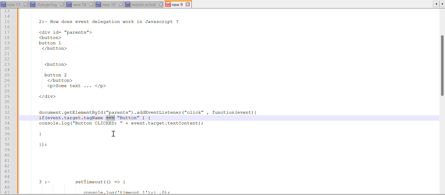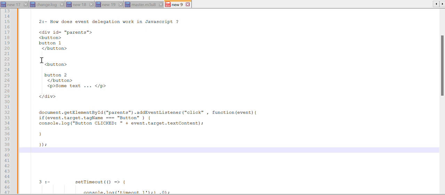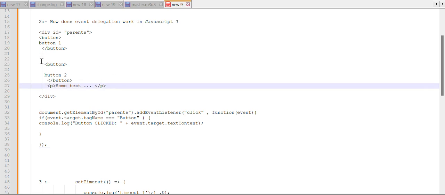So what is the benefit of that? Instead of adding a separate event listener for each button, we add only one listener to the parent element. When a button inside the parent element is clicked, the event bubbles up and the parent's event target identifies the exact element that was clicked. This technique is efficient because it avoids adding multiple listeners, and the code is simpler. It also works when a new button is added later. It works also if you add another button, button three.